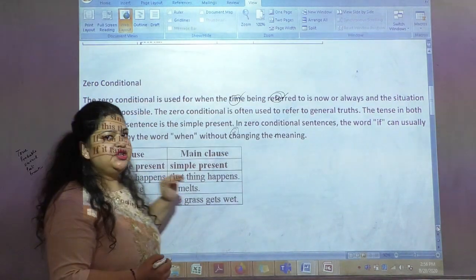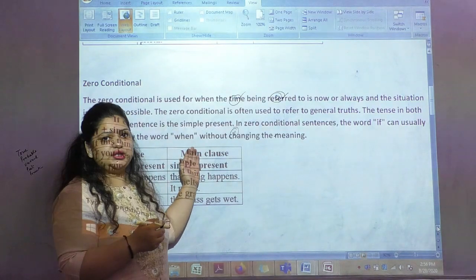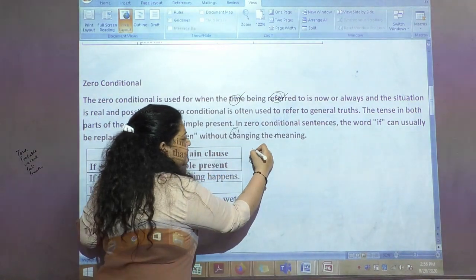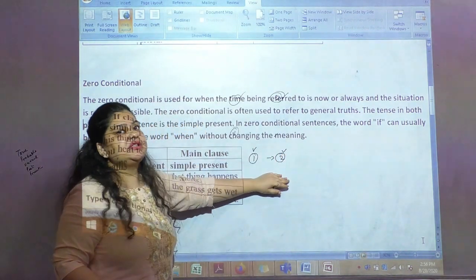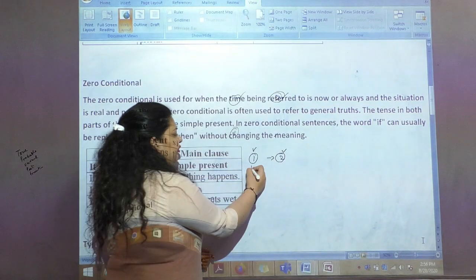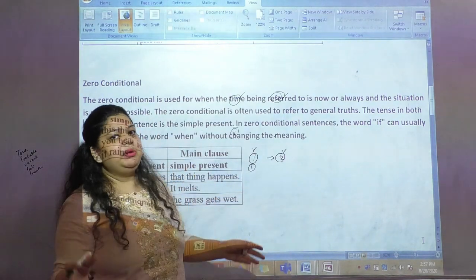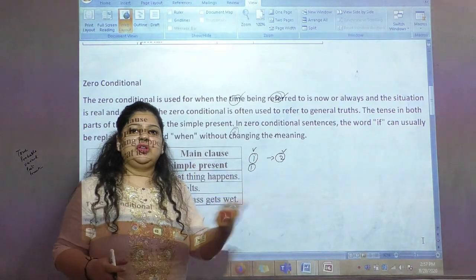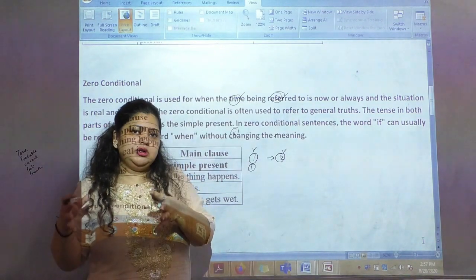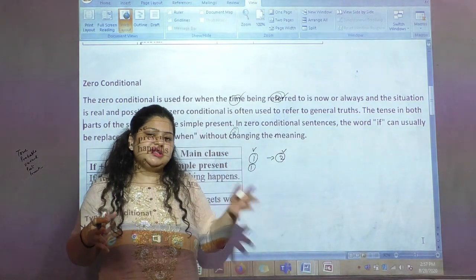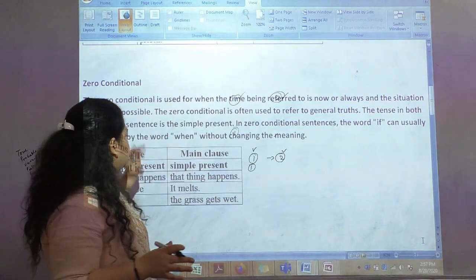Zero condition is that if my first condition is true, if the first part of the sentence is true, then definitely the second part of the sentence will always be true. That means it is a fact. For example, if you freeze water, it becomes ice. It will not happen that you put the water in the freezer and it does not turn into ice. If the first part is true, the second part of the sentence will always be true. That is a truth.